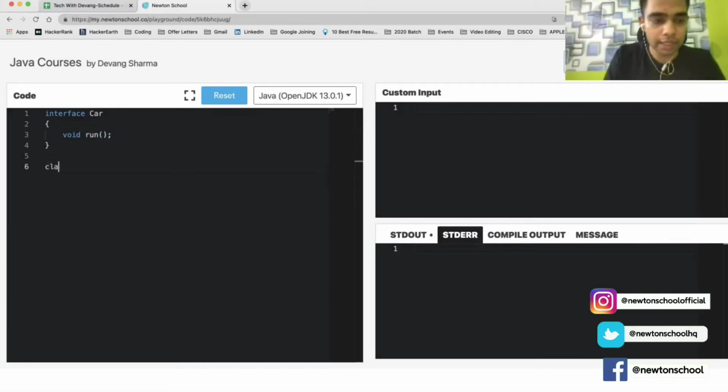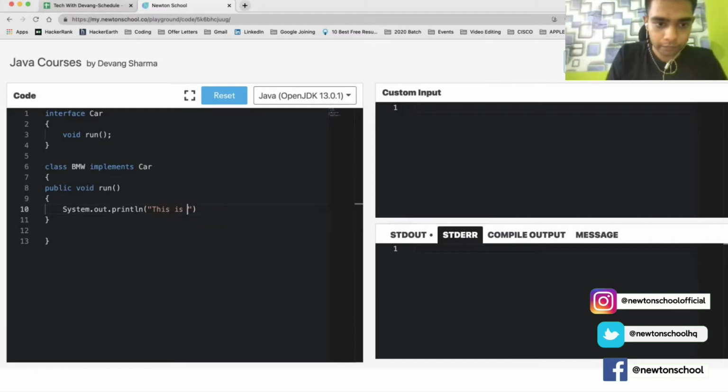Now what I do is I create a class, let's say of type BMW, and this class implements the interface car. Now it will not be extends, because a class extends another class, but a class implements an interface. So class BMW will implement the interface car. Now we are going to provide the implementation in this class, which has implemented the interface. Here I can print something like, this is BMW.